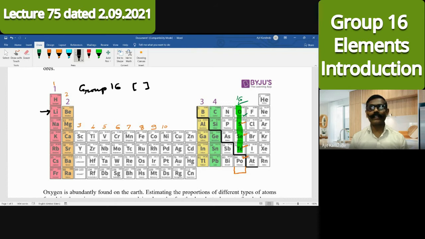So I can represent there ns. And after ns, which orbitals will be filled next? The p orbitals. So that will be np. In the ns orbital, there will be 2 electrons, and in np, I want help from you. How many electrons will be there? See, here the p orbital starts. Here the first electron will enter. Here the second electron will enter. Here the third electron will enter. And here in that p orbital, the fourth electron will enter in these group 16 elements.